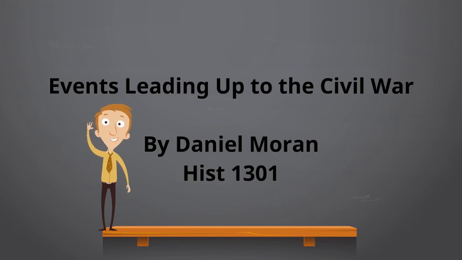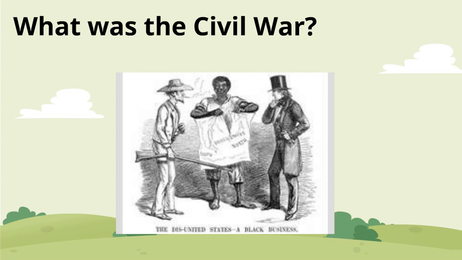The Civil War, also known as the War Between the States, was fought between the United States of America and the Confederate States of America, a collection of 11 southern states that left the Union in 1860 and 1861 and formed their own country in order to protect the institution of slavery. The war went on for 4 years, ending in the United States defeating the Confederate States and abolishing slavery nationwide.